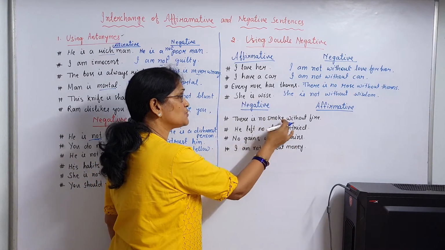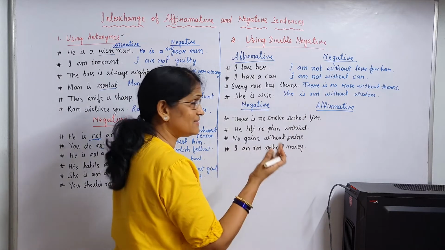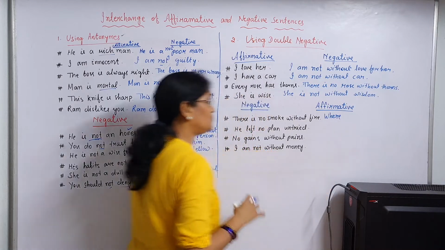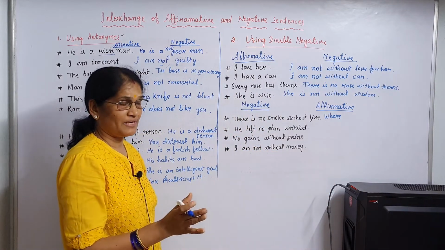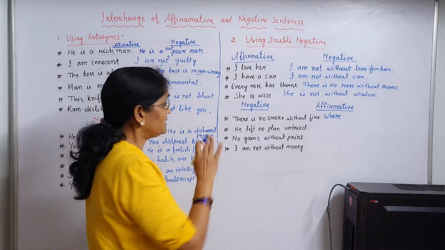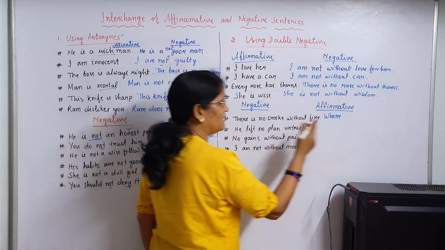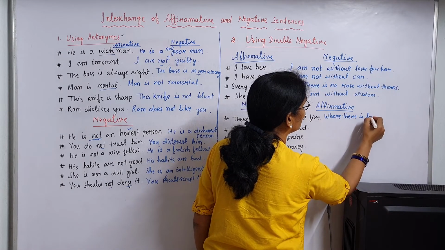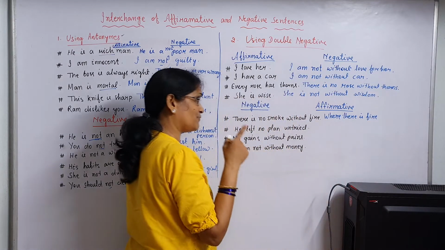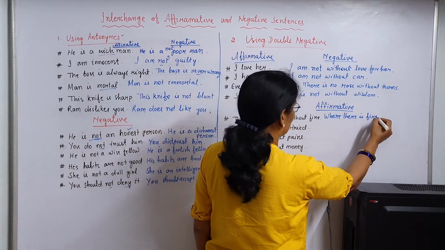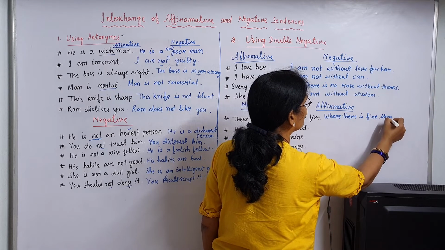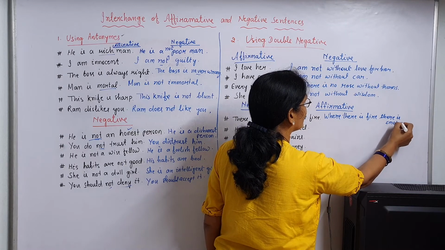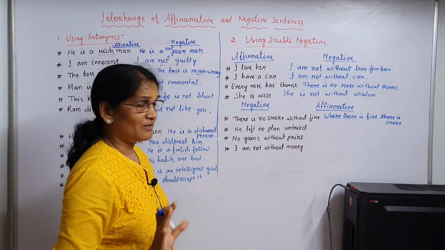There is no smoke without fire. How to change the sentence? You remember, you have to change the sentence into negative or affirmative, but the meaning will not be changed. There is no smoke without fire. Where there is fire, there is smoke. He left no plan untried.